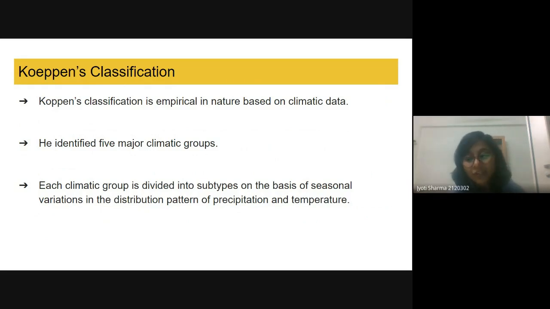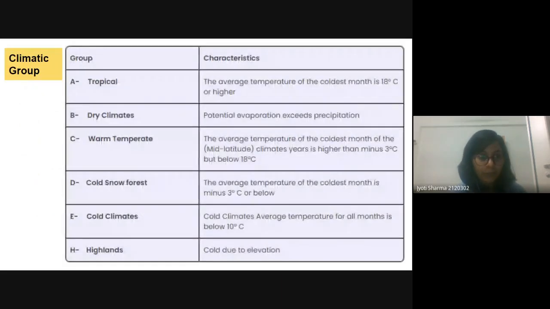So this classification is empirical in nature, based on climatic data. He identified five major climatic groups, we will talk about them in the next slide. Then each climate group is divided into subtypes on the basis of seasonal variation in the distribution pattern of precipitation and temperature. Let's explore it more.